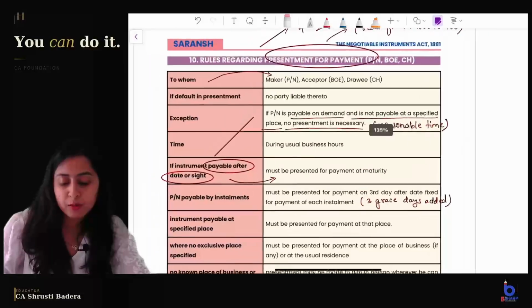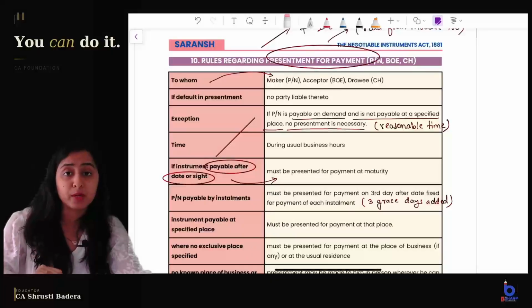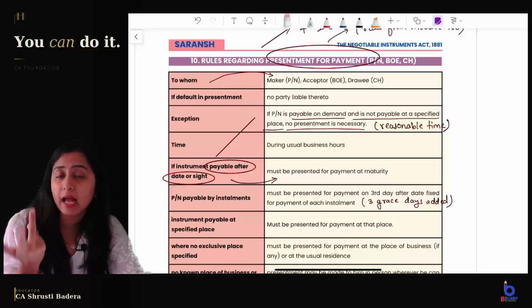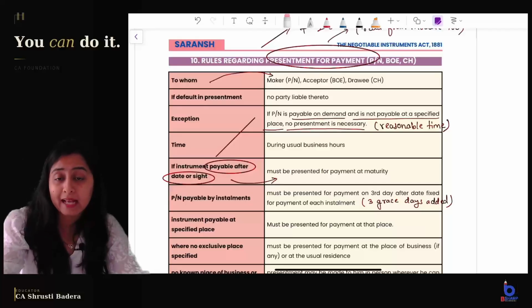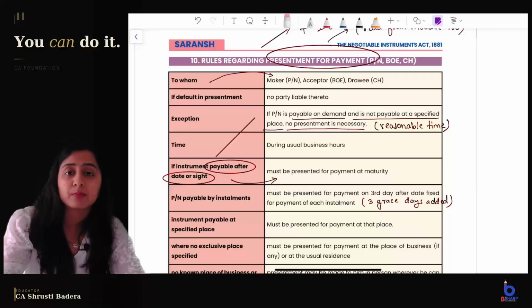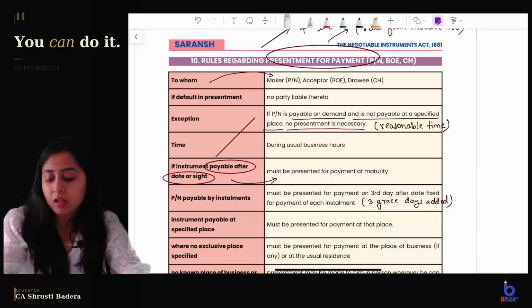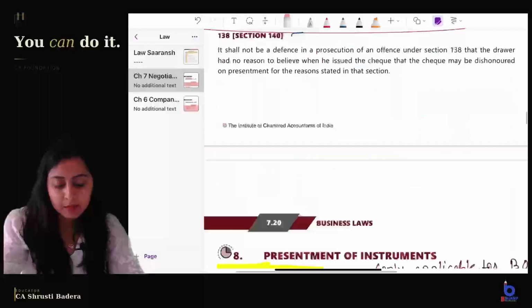Now a few important things about presentment of instrument. What is presentment? Presentment has to be done 2 times. One is presentment for acceptance of the instrument, but acceptance is needed only for a bill of exchange. So presentment for acceptance, and another is presentment for payment.